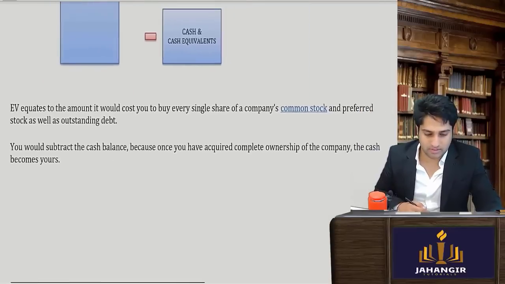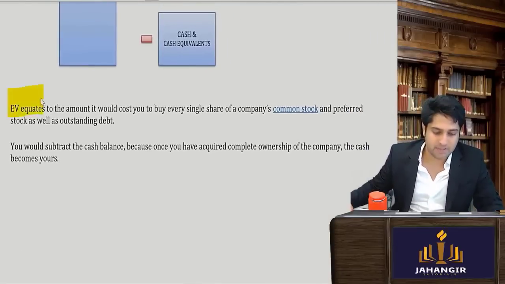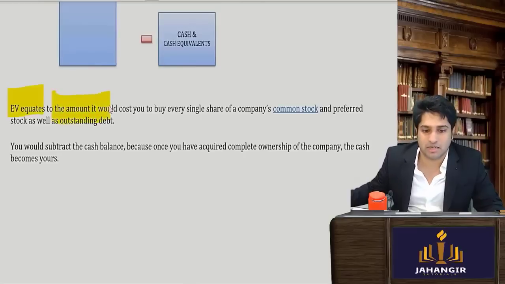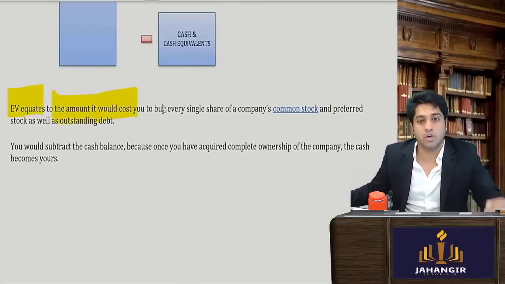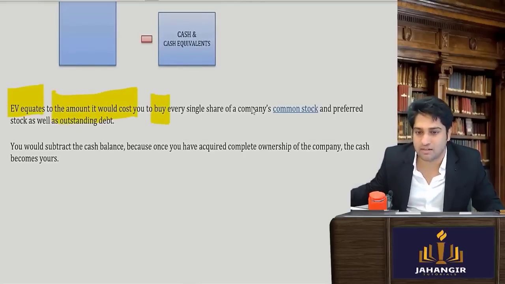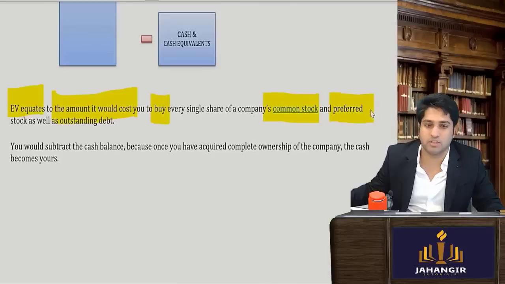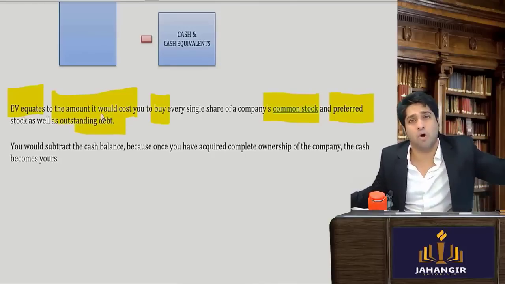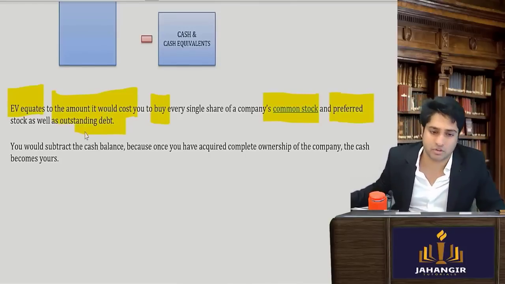If I put it in words, enterprise value equates to the amount that it would cost you to pay every single one: your equity shareholders, your preferred shareholders, your outstanding debt. I would have to pay all of them to purchase the company. Yes or no?